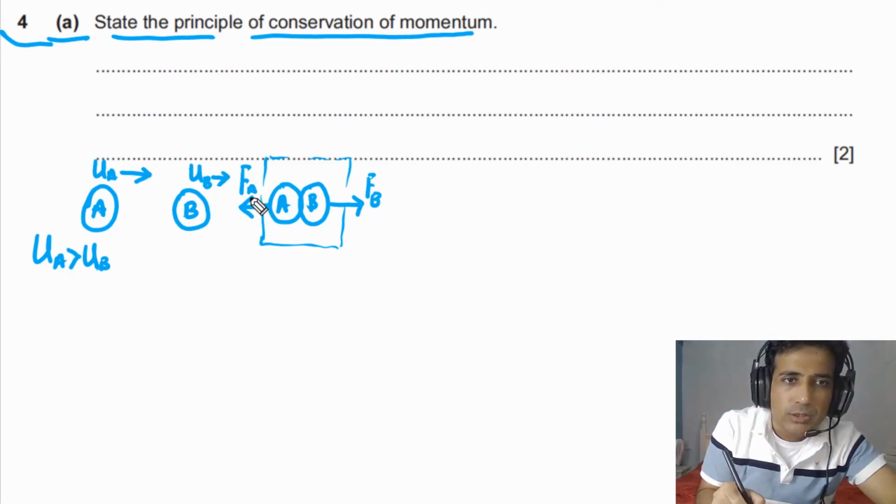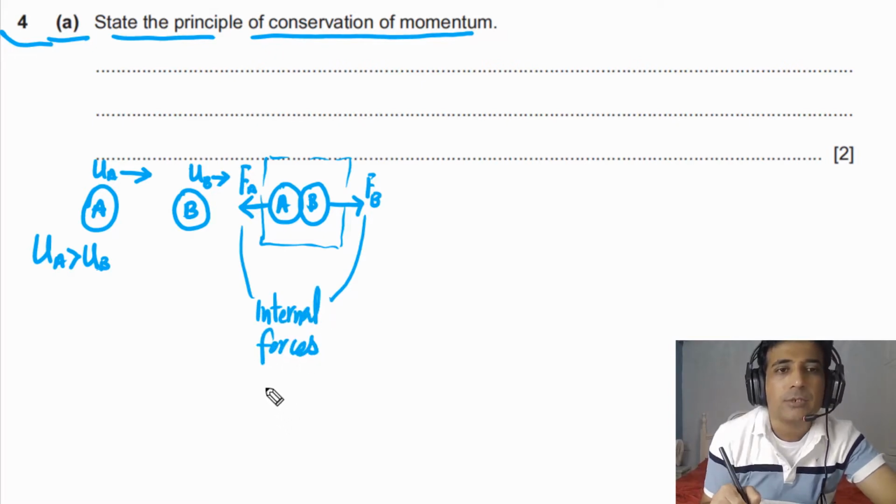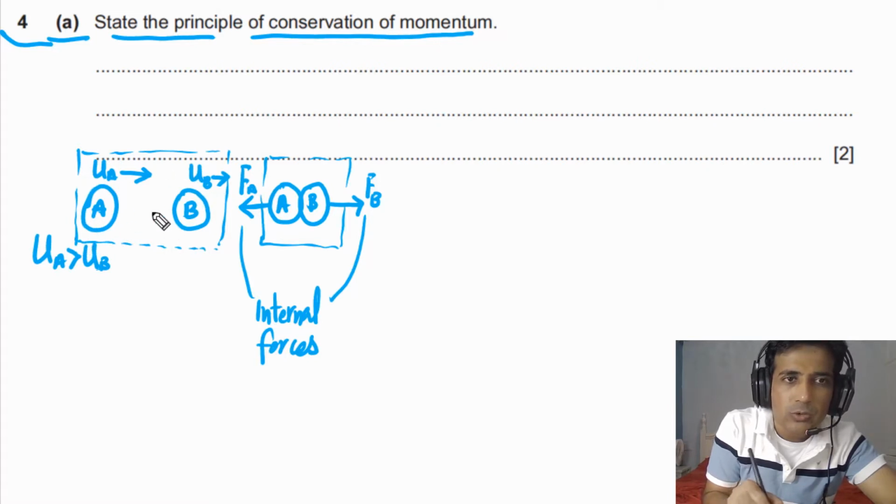But you need to understand these two forces are internal forces, because in this case we are assuming our system consists of only these two balls.